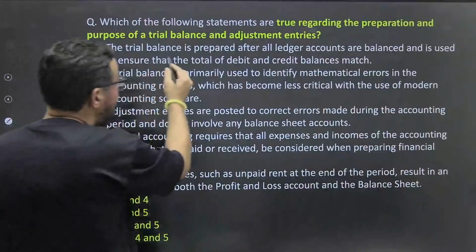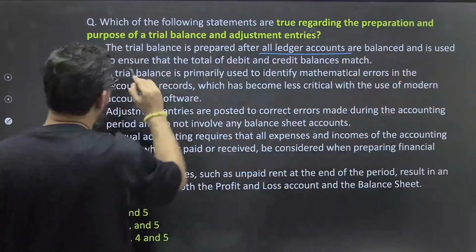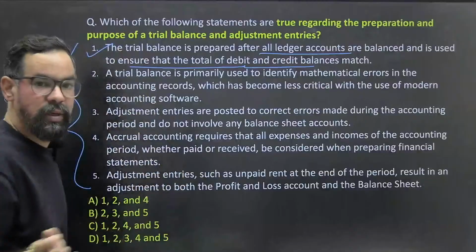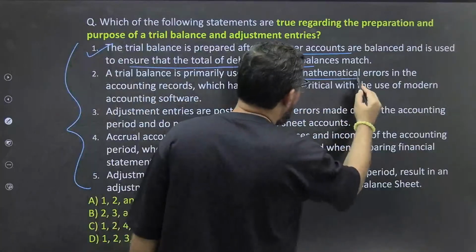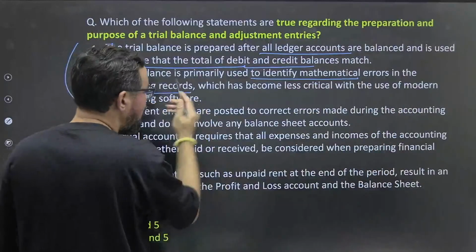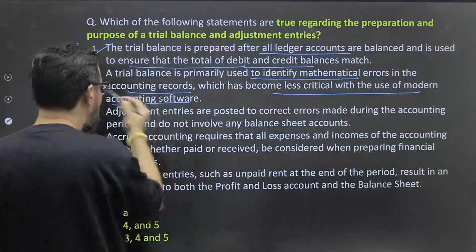The trial balance is prepared after ledger accounts are balanced and ensures that total debit columns and credit columns match, which we have discussed already. Okay? A trial balance is primarily used to identify mathematical errors in the accounting records, which become less critical with the use of modern accounting software. Okay?